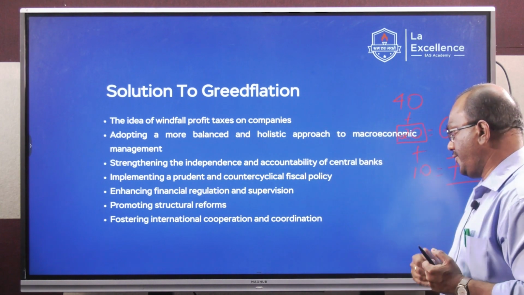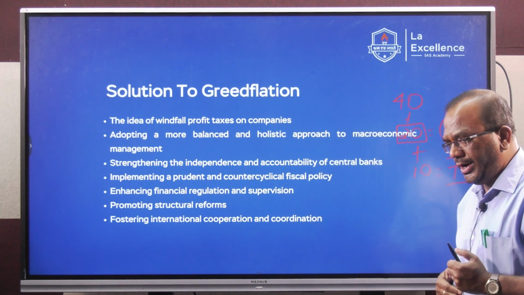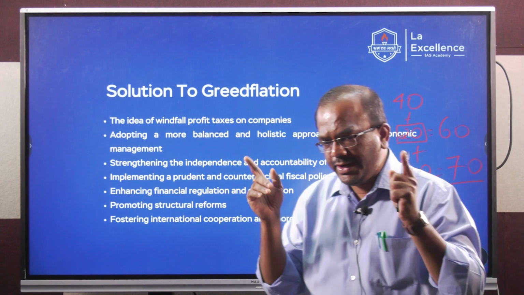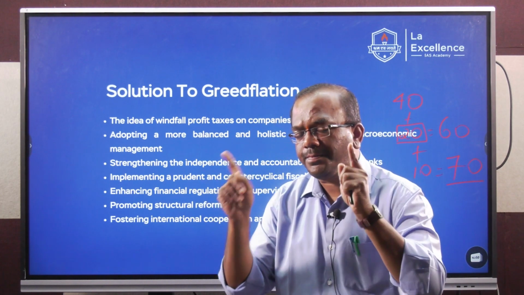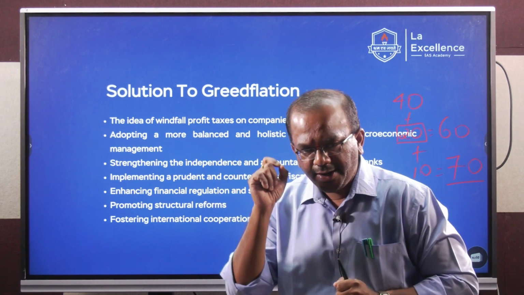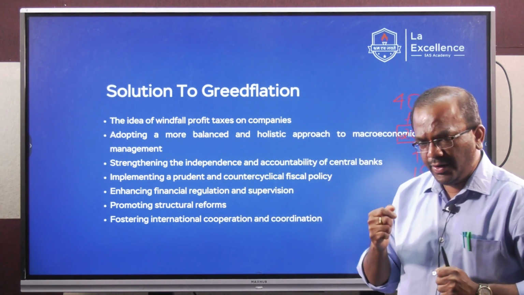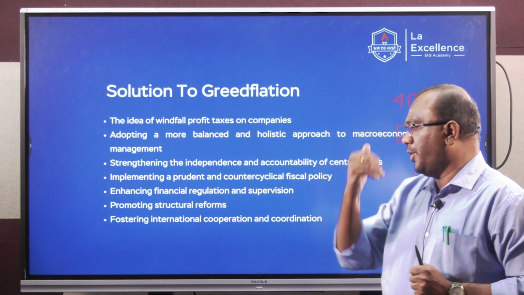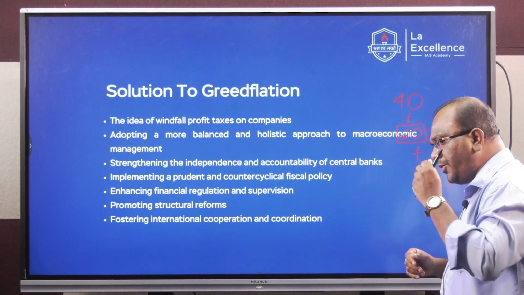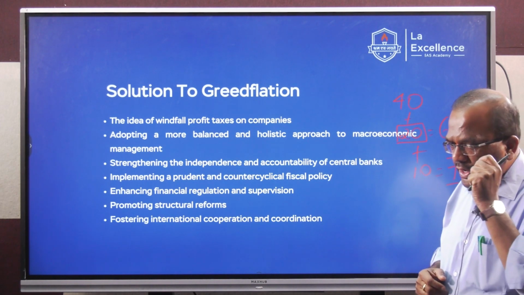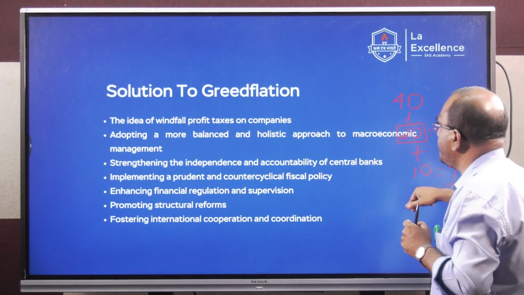Goods and Services Tax. International cooperation and coordination, where the government of India and the central bank have to work along with organizations such as the International Monetary Fund, the G20, and the developed economies to address the problem, right? And cooperation between the central banks of nations is also essential for this.